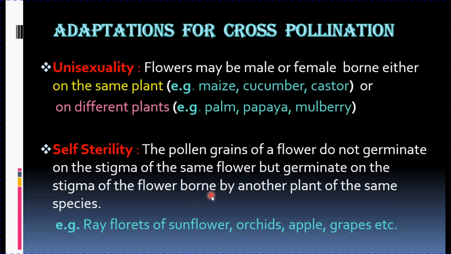Suppose the pollen grain of rose falls on the stigma of marigold, it will never germinate. But if the pollen grain of rose, that is your white rose, falls on the stigma of the pink rose, it will germinate because both the flowers belong to the same species. What differs is only the variety. They are the intermediate colors. So self-sterility again ensures cross-pollination. Examples are your ray florets of sunflower, orchids, apple, grapes, etc.